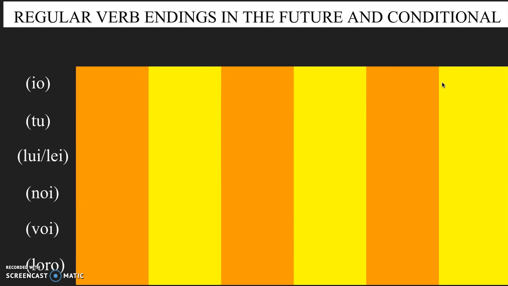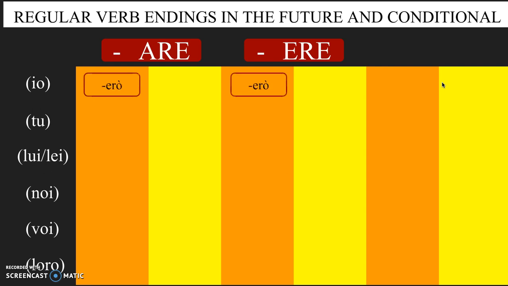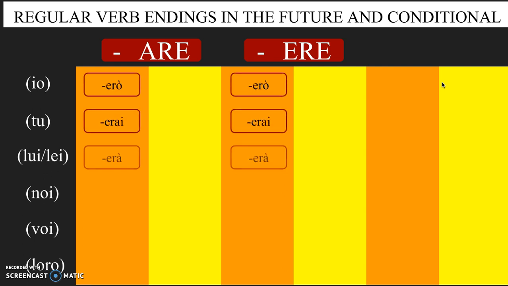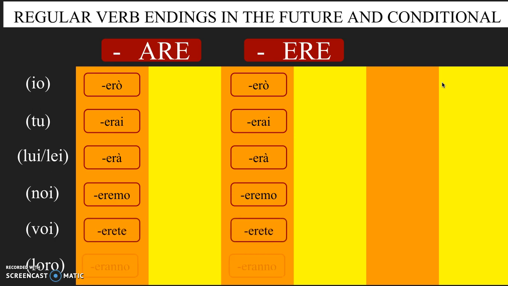Both the future and the conditional tenses are quite easy to learn because there are many similarities in the groups of endings we need to apply. In fact, the are and ere endings are exactly the same. For the future tense, we have ero, erai, era, eremo, erete, eranno.